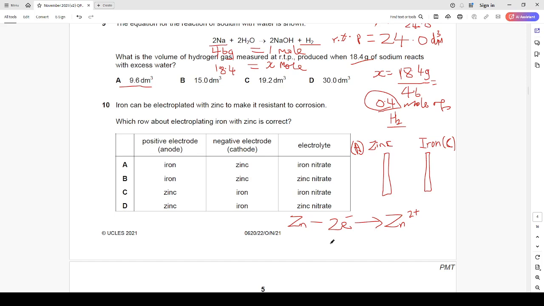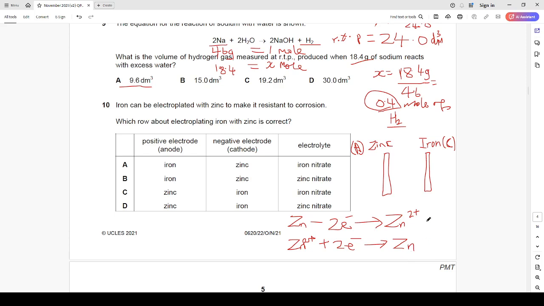Right in the electrolyte, the movement of these ions towards the iron takes place. When the ion comes to the cathode, where the reduction process takes place, the zinc ion, which is the ion to be coated, gains electrons, and we have a deposition of zinc atoms on the iron cathode.